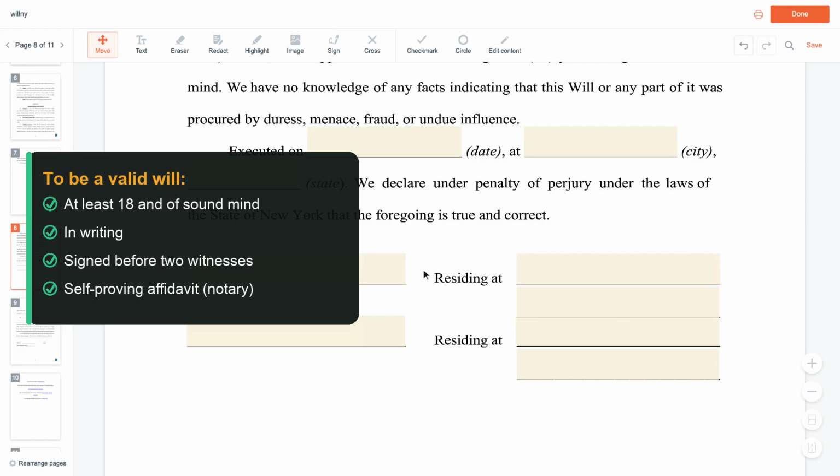Every will must be in writing. That's the foundation. Now, it's worth knowing that nuncupative and holographic wills are also authorized, and electronic wills are authorized as well, under separate provisions. For a standard written will, the testator must sign it.